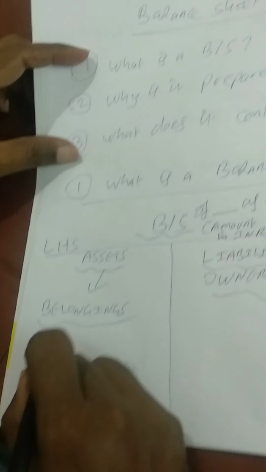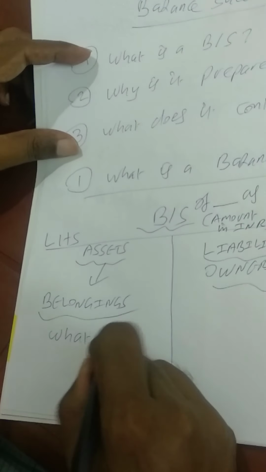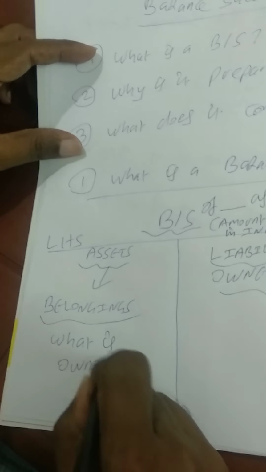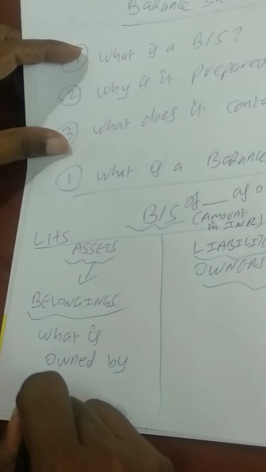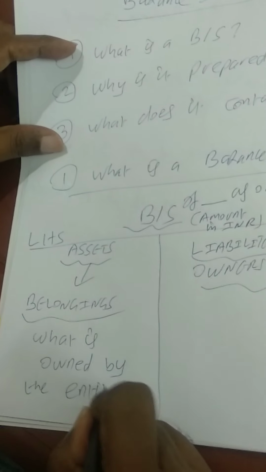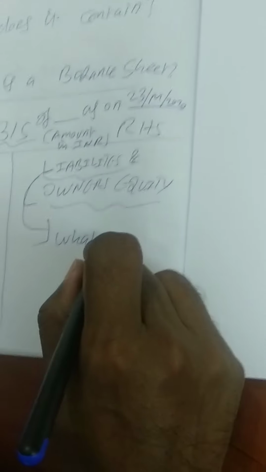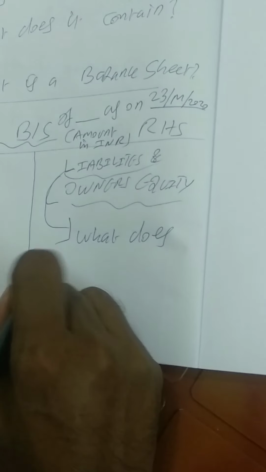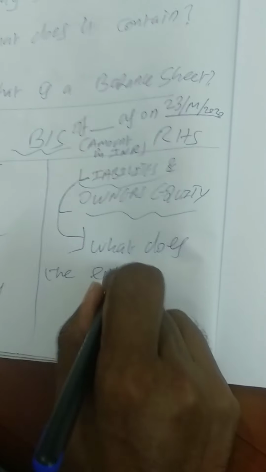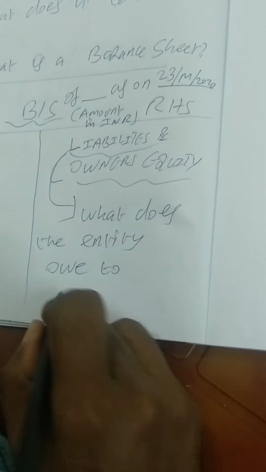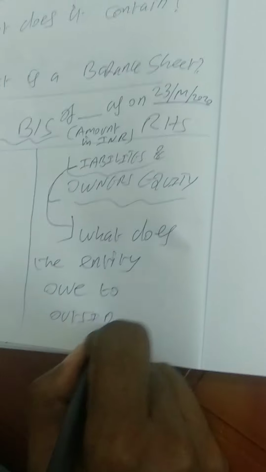What does it mean? It means what is owned by the entity. Whereas the other side consists of two items. One is liabilities. Liabilities means what does the entity owe to outsiders.